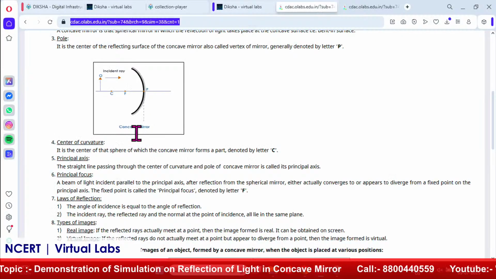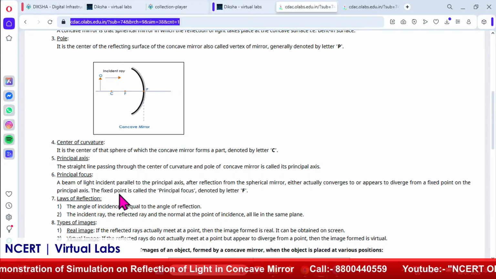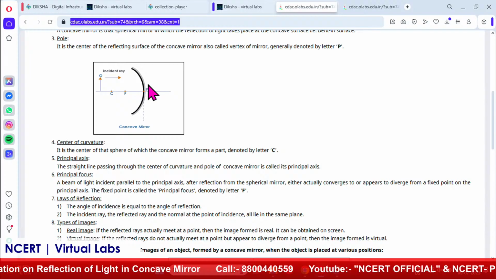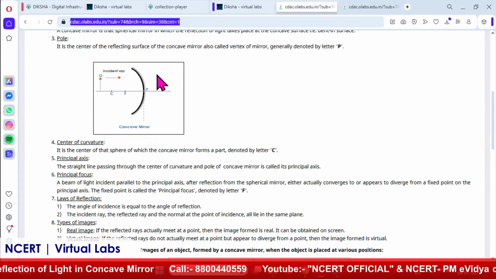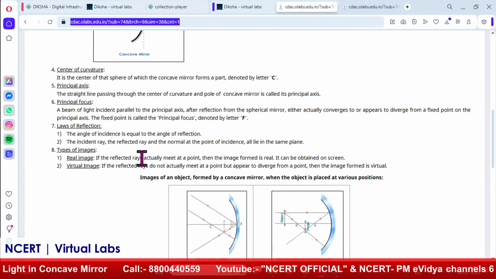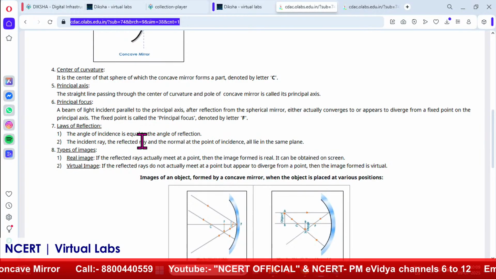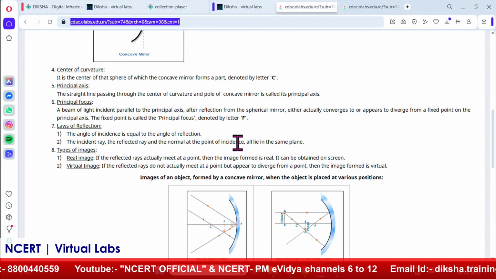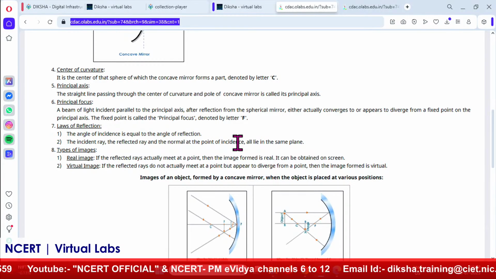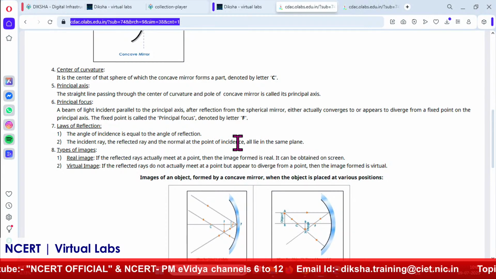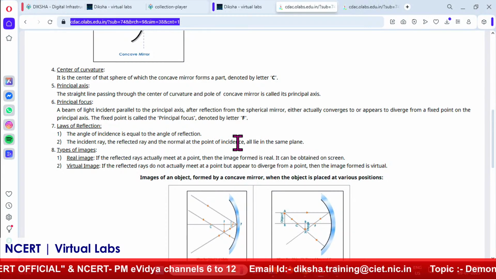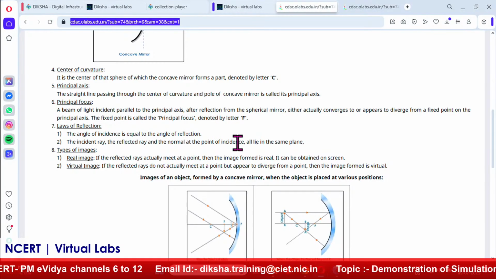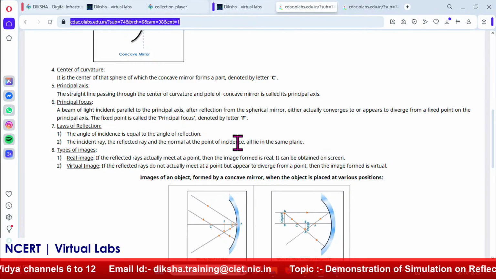So, as I already told you, it also follows the laws of reflection. The angle of incidence is always equal to the angle of reflection over here, and the incident ray, reflected ray and the normal at the point of incidence all lie in the same plane. Now, as I already mentioned, two types of images are formed, real image and virtual image. Both kinds of images are formed in this concave mirror. Only this is the mirror in which both kinds of images are formed.